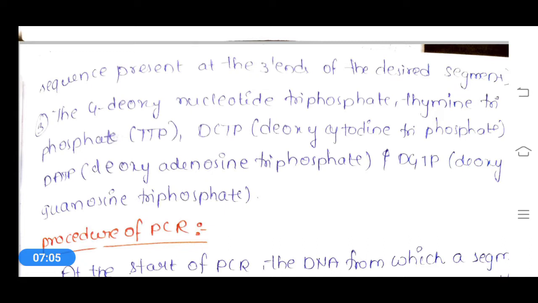So these are the four deoxynucleotide triphosphates. The components required for this PCR are also very simple.